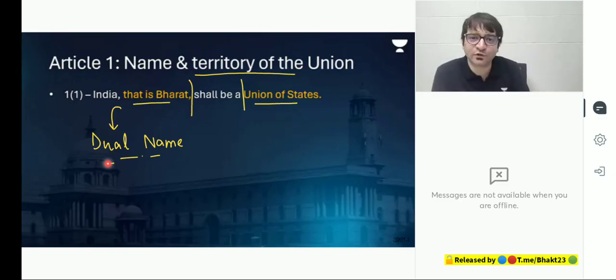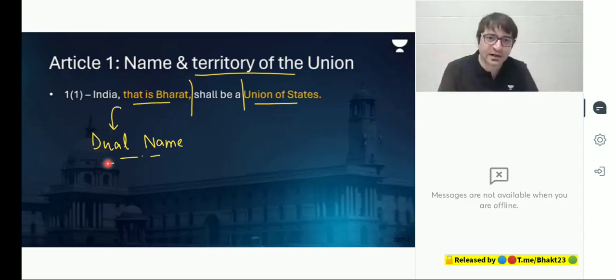We should call this country Jambu Dvip, the land of the Jambu tree. That's how we were known way back in the past. So there was a lot of discussion, a lot of debate. Primarily, the debate was amongst the modernists and the traditionalists.